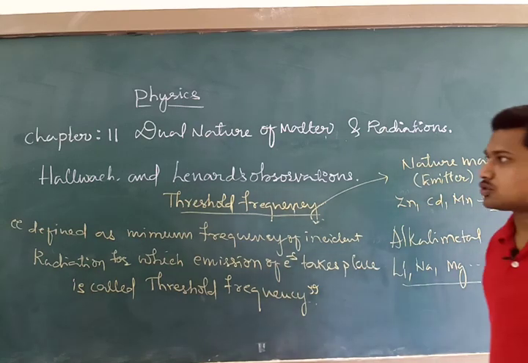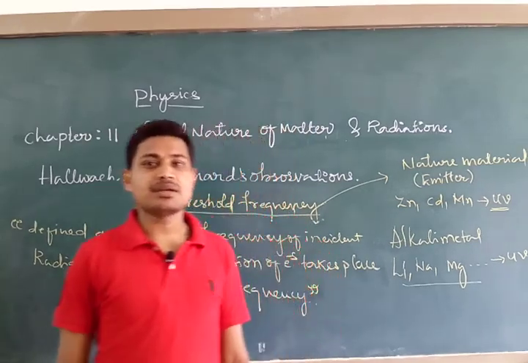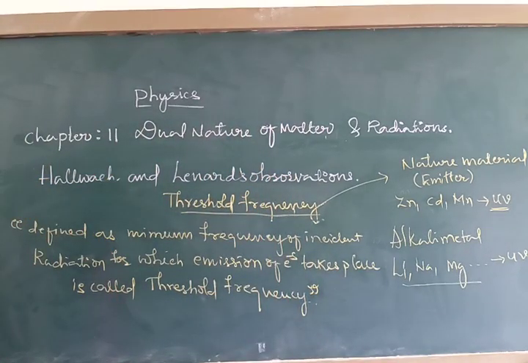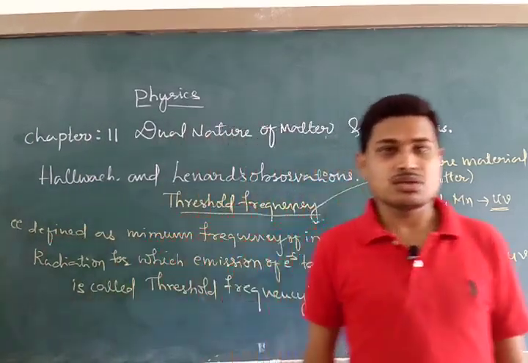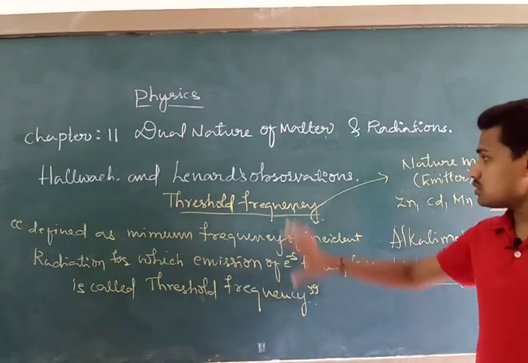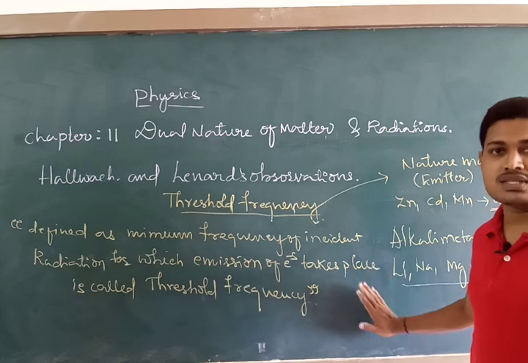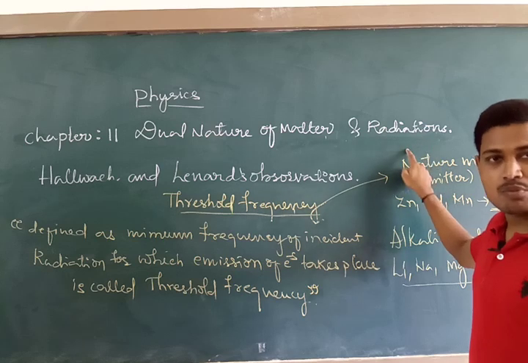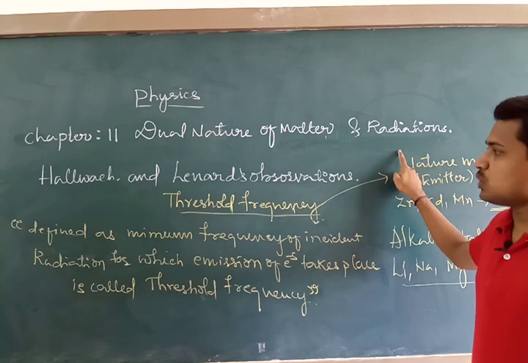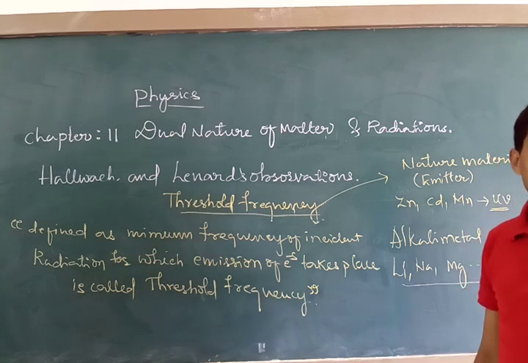Okay students, so today I have given you a simple introduction to the dual nature of matter and radiation, and I told you about the basic concept of electron emission, the different types of electron emission, Hertz's observation, what the photoelectric effect is, and Hallwachs and Lenard's observations regarding it. Even though we are discussing all these topics, they pertain to the proof of the particle nature of radiation. Remember, first we are proving the particle nature of light with the concept of the photoelectric effect and its experimental results.